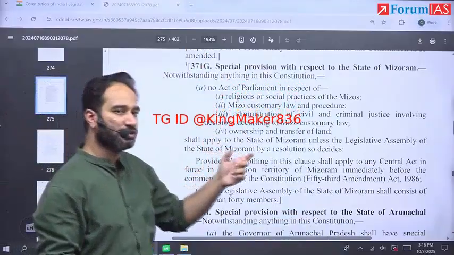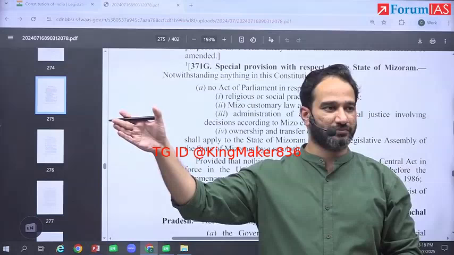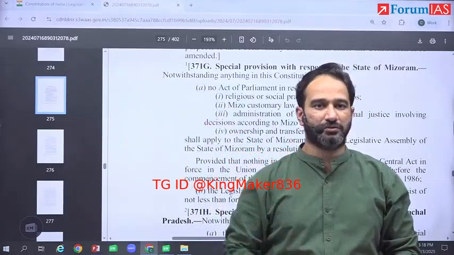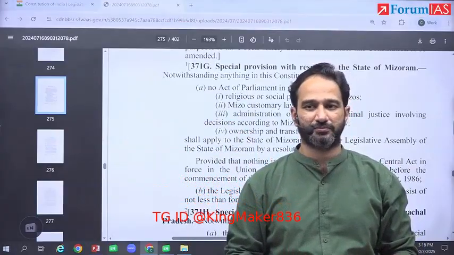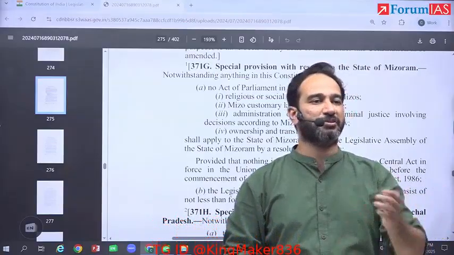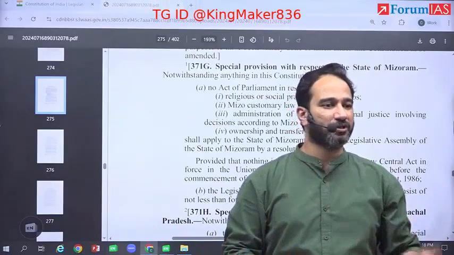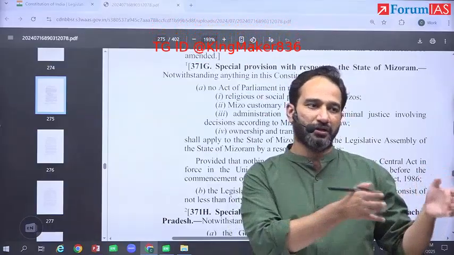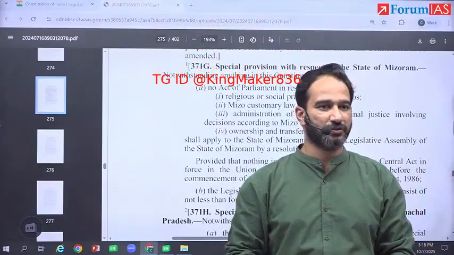Now, if you're going to introduce a uniform civil code, either these rights that you have given them for their religious and social practices have to go away, or you make it an exception. If you make it an exception, then it's not uniform. This is what has happened in Uttarakhand also. Uttarakhand introduced a UCC but made tribals an exception. Then it's not uniform, at the end of the day. Then every other community is also going to ask for these kinds of exceptions, because when you open up Pandora's box, everyone is going to ask for their own share in this. You get this conceptually? What is the line you have written?